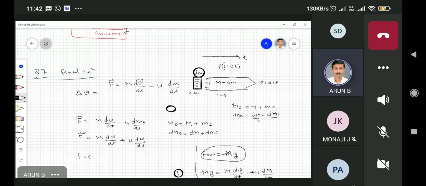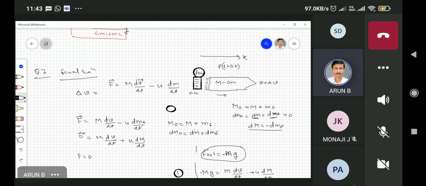So it is dm capital M plus dm small m, which is equal to 0. So that means the change in the mass of the rocket is equal to, see, in this case, what I am now writing, dm capital M is equal to negative dm, this is small m. So that's the reason I am converting the negative sign to a positive sign.